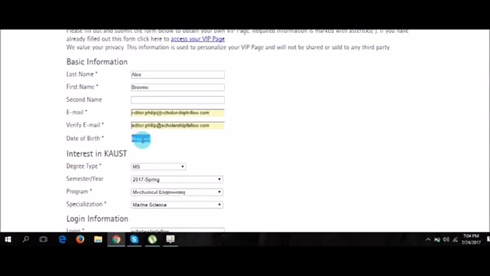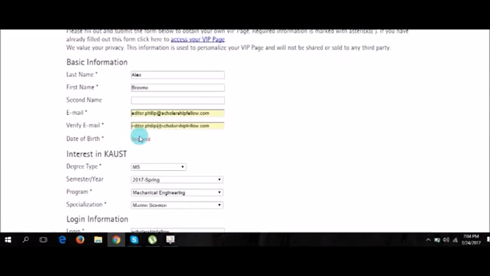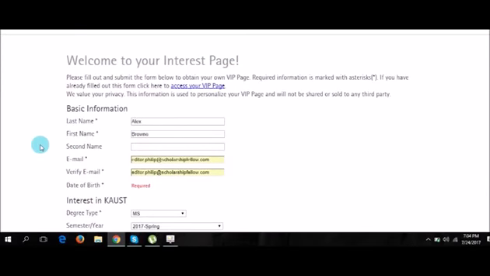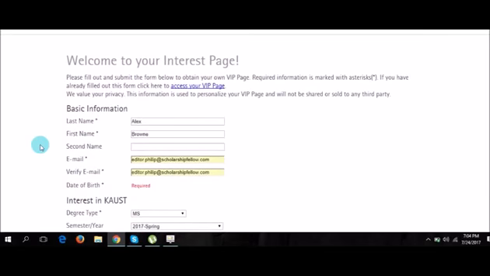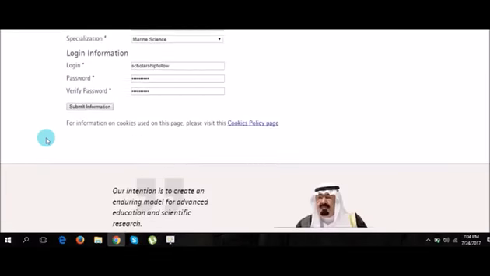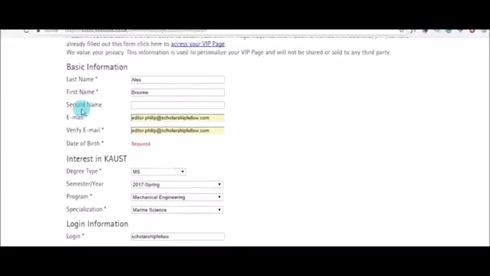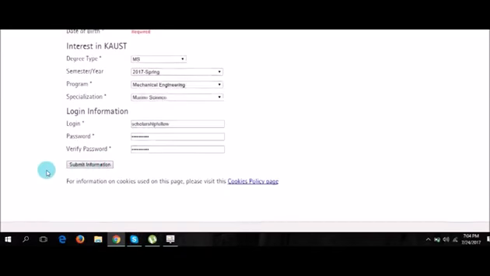Because the date of birth column is still empty and there is nothing available here to select, in my case, because this site is actually the official scholarship application page, and they are actually updating it. They're working on it to make it available for 2018 admissions. So you have to check back again, and you have to fill this form on a similar pattern, and then you have to submit your application.